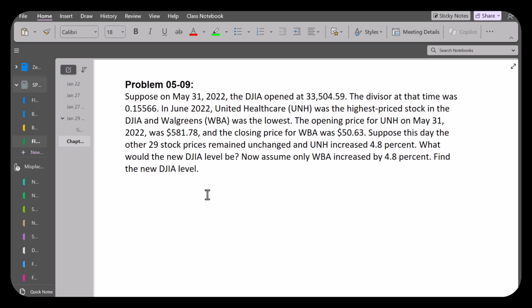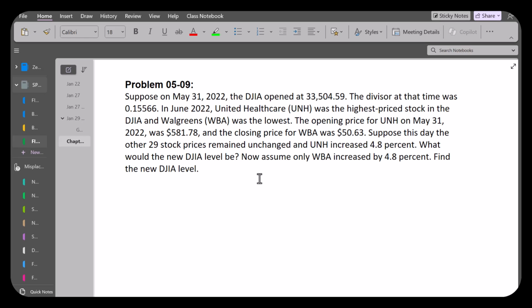Okay, another Dow Jones problem. This one is nice, highlights the price weighted nature of the Dow Jones Industrial Average. Let's see. On May 31st, 2022, the Dow Jones Industrial Average opened at 33,000 and some change. The divisor at that time was